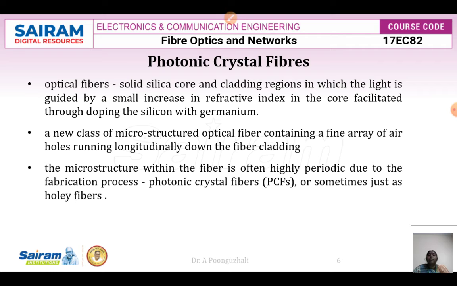This new microstructured material contains an array of air holes inside the cladding, where these air holes are present along the length of the optical fiber. So in the cladding we have an array of air holes running along the length of the fiber cable. We call this a photonic crystal fiber, or sometimes a microstructure fiber, or a holey fiber, because holes are present in the cladding.